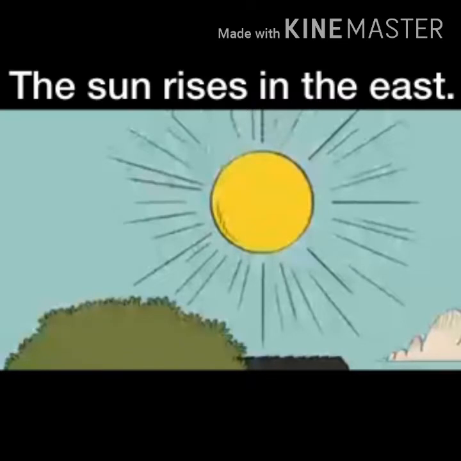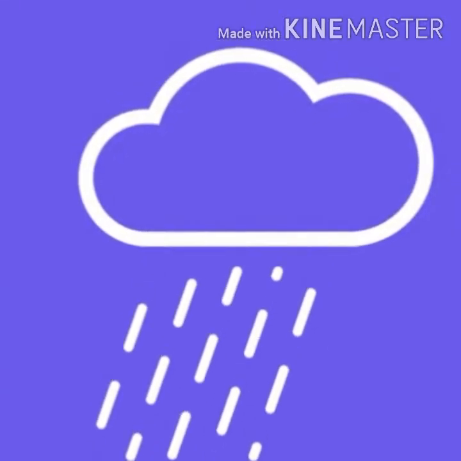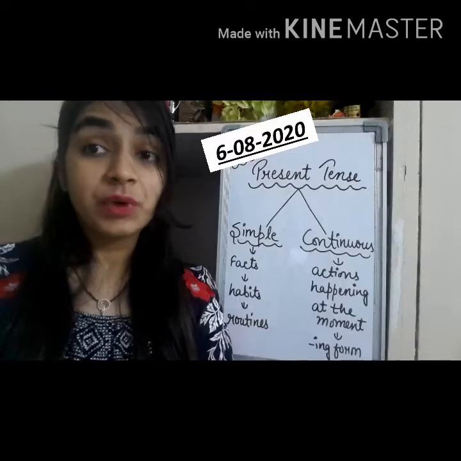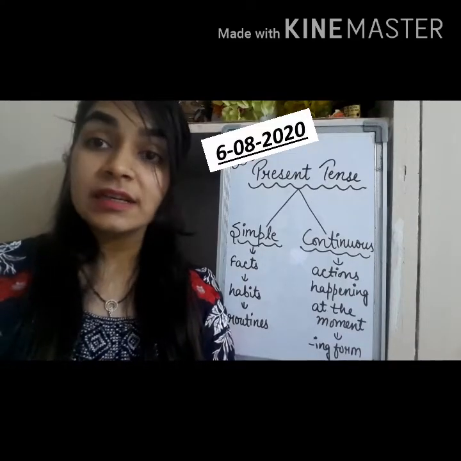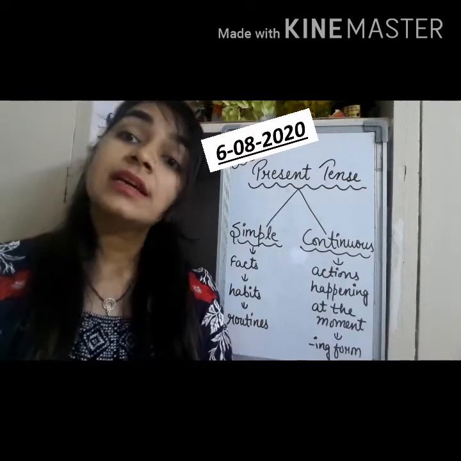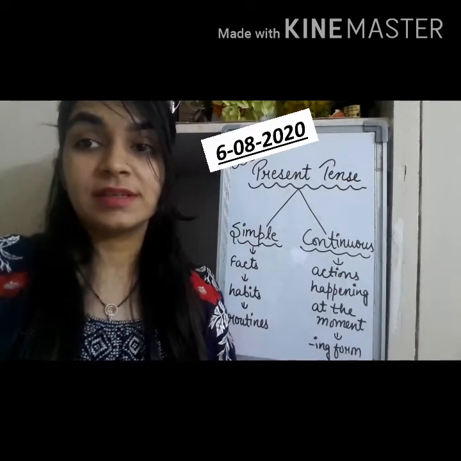The sun rises in the east. It is a fact. It will not change. But if I speak, it is raining. So it is raining at this moment and it will definitely stop in a while or after some time. So the sun rises in the east is simple present tense and it is raining is present continuous tense.